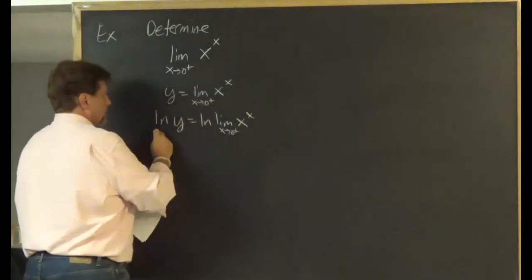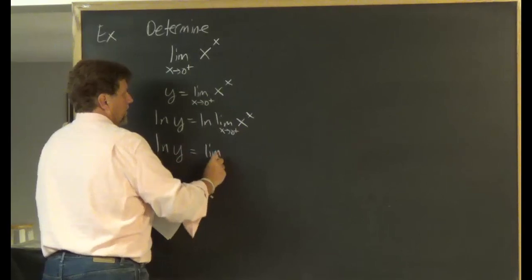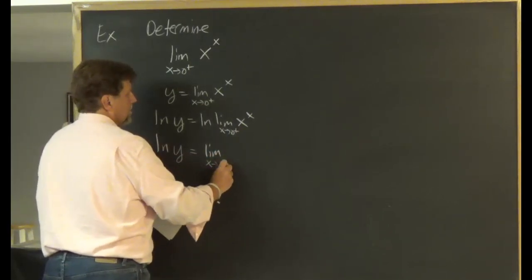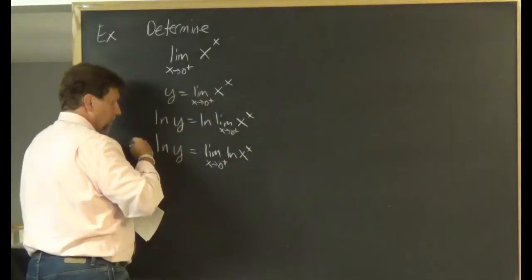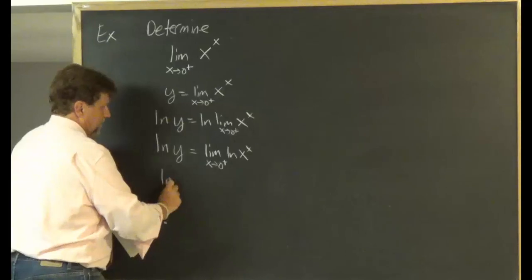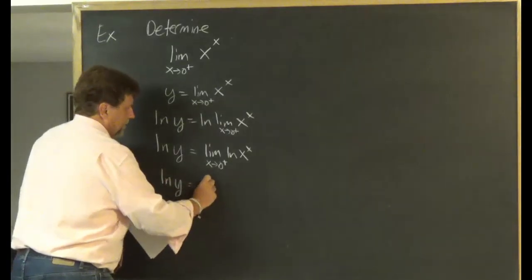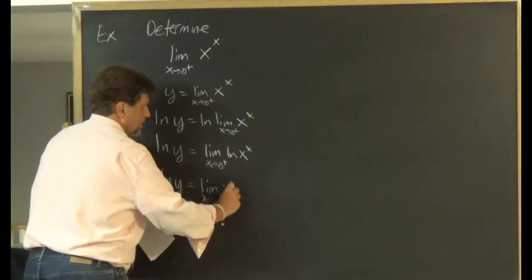And then because natural log is a continuous function, I can pass it through the limit process. And the nice thing about this is, remember, I can move that x out front. Property of logarithms. They do come in handy.